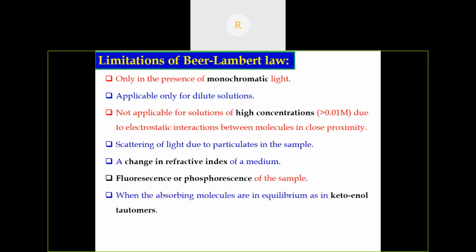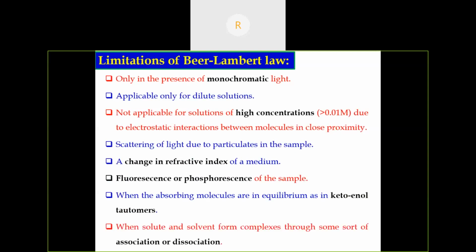If there is any tautomerism between the absorbing molecules, like keto-enol tautomerism, then the Beer-Lambert law will not be obeyed. Also important is association or dissociation of solute and solvent, where they form complexes; then the Beer-Lambert law will not be obeyed. These limitations are very, very important because many questions have been asked in CSIR and GATE examinations.